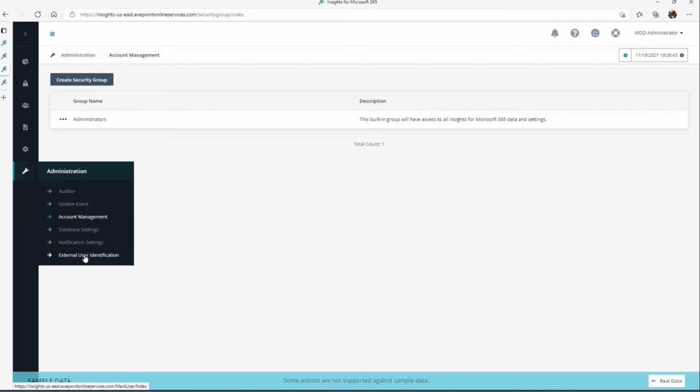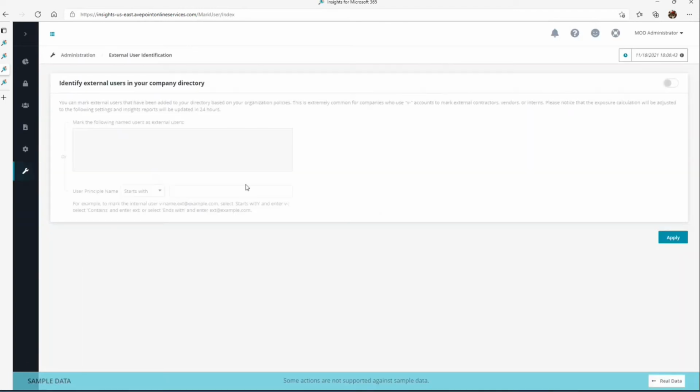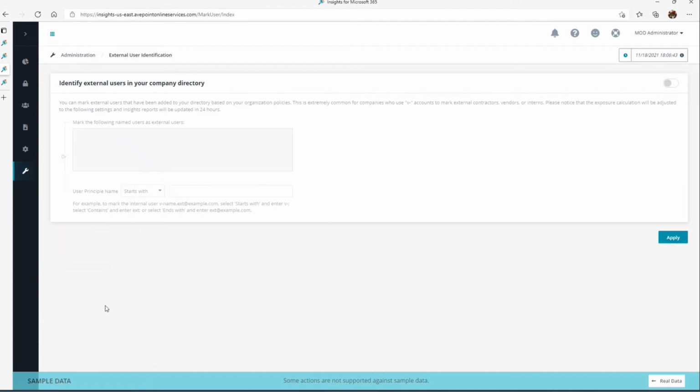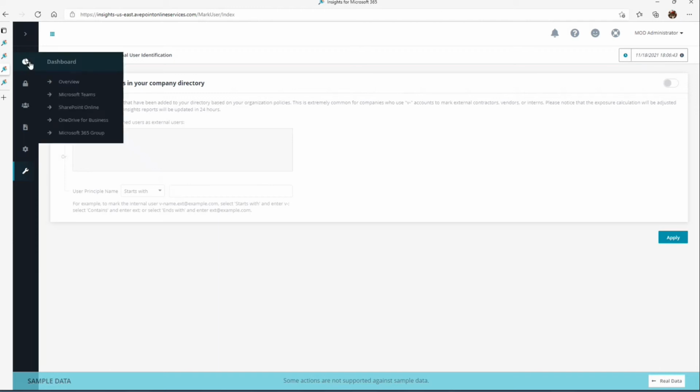And then the new feature here, which we just added recently from our regular update interval, is being able to track external users that are really part of your normal collaboration. Some people call these vendors or contractors. It's being able to identify those individuals that are inside your company directory. So this was a common request from a lot of our customers, and we were able to add that into the recent release.